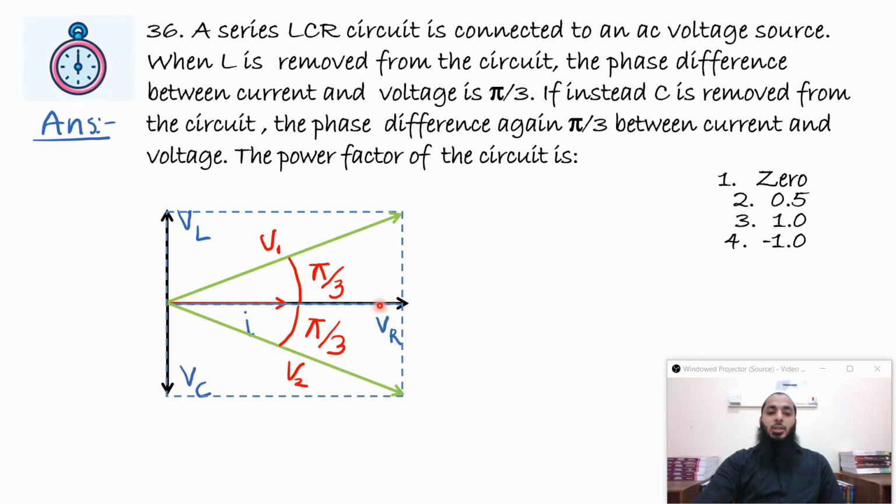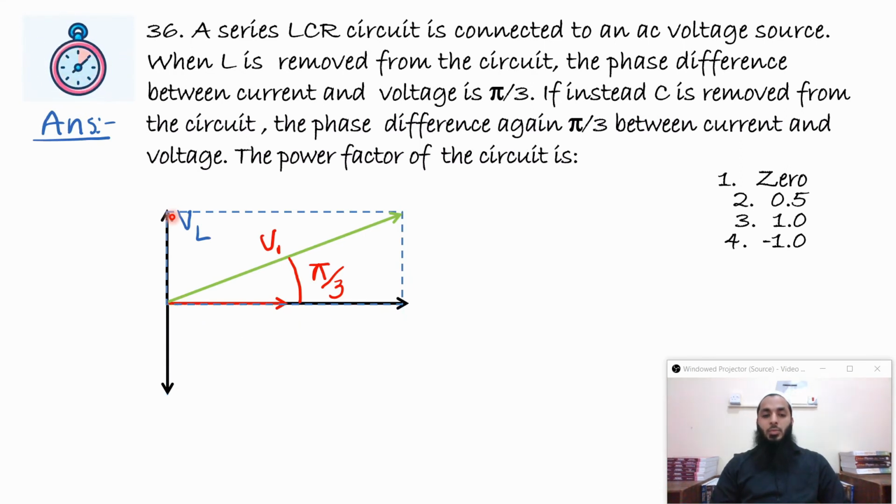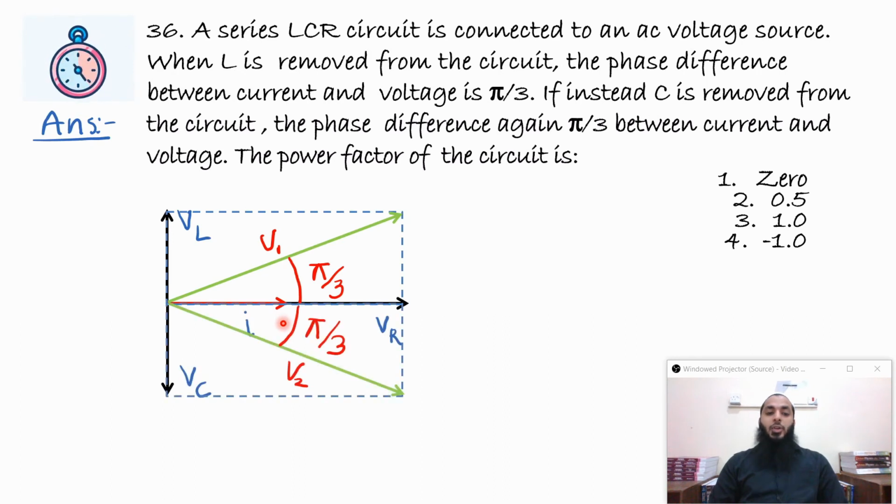Okay, so VR is the potential difference across the resistor, and VL is the potential difference across the inductor. So if the bottom portion is removed, that means the effective potential difference will be V1, and it makes an angle of pi by 3 with the current. This is the current. Now again, the other way, if the top portion is removed, that means the inductor is removed, then the phasor diagram will look something like this at the bottom.